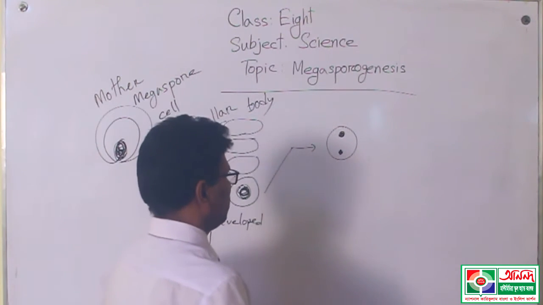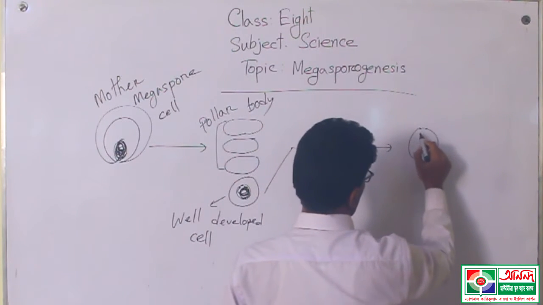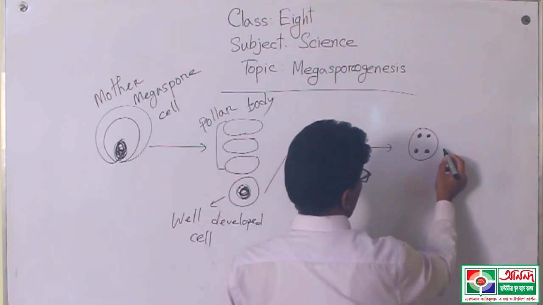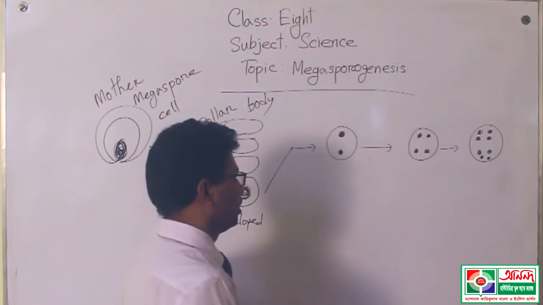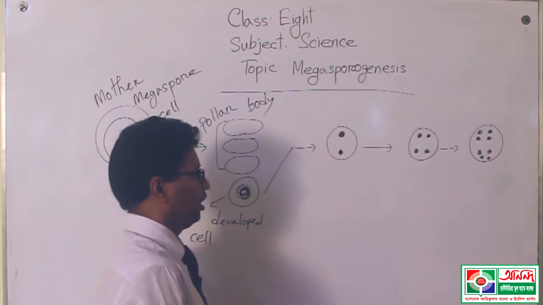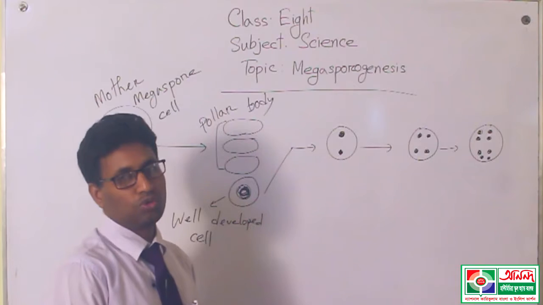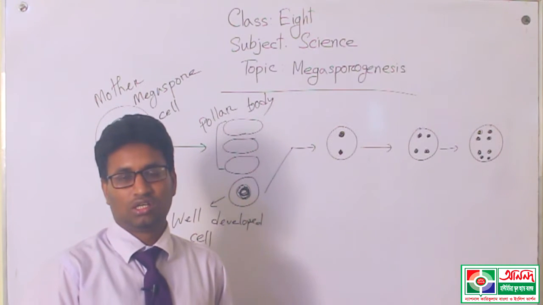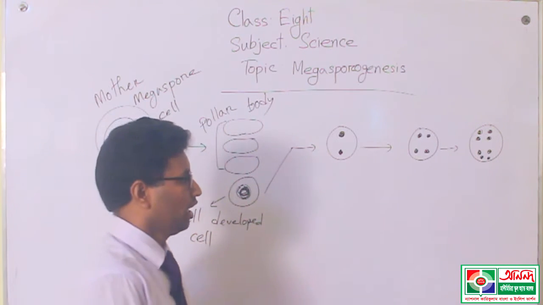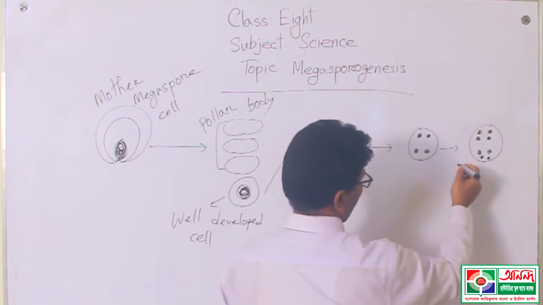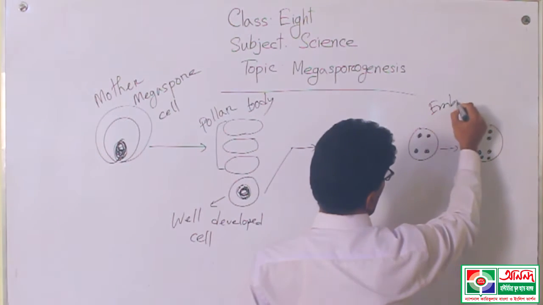Now again this will divide and produce 4 cells, and these again divide into 8 cells. These 4 nuclei or cells will be created within a sac, on both poles. This type of sac is called the embryo sac.